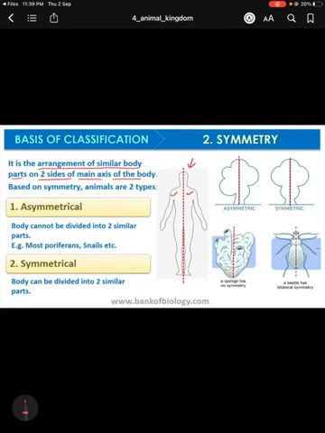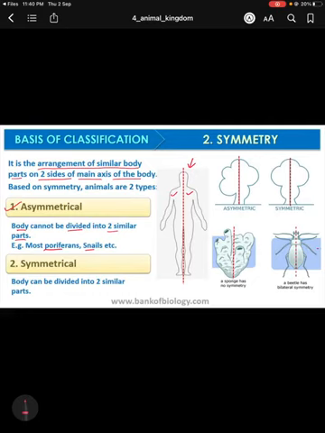So based on symmetry, animals can be of two types. One is asymmetrical, where the body cannot be divided into two similar parts. In most poriferans and snails, this type of symmetry can be found.